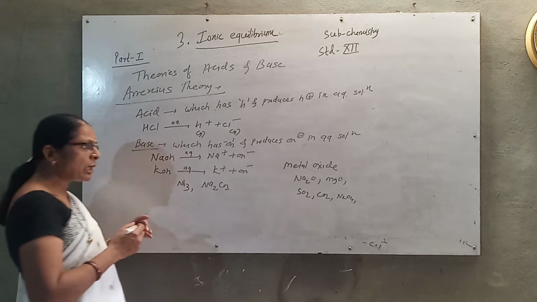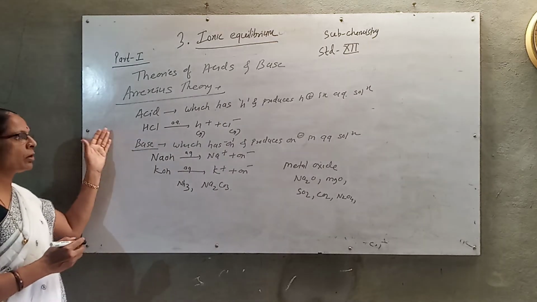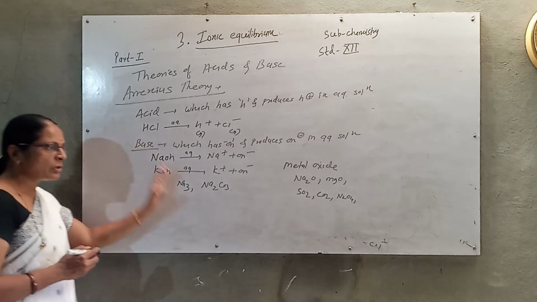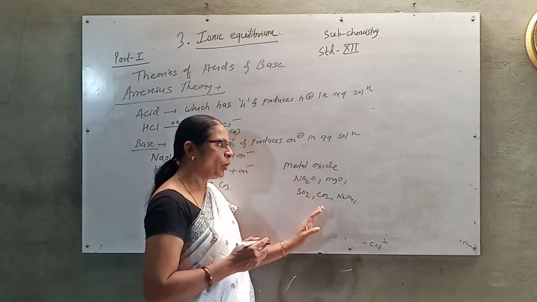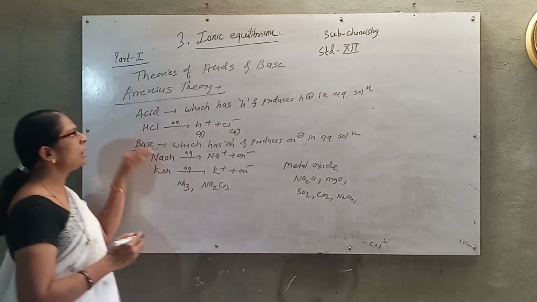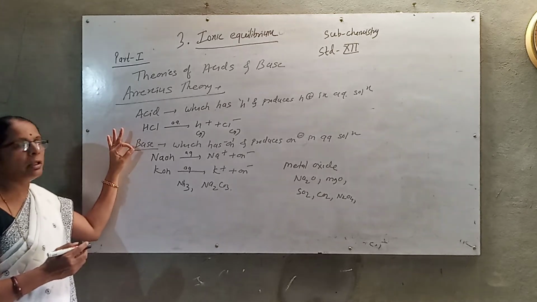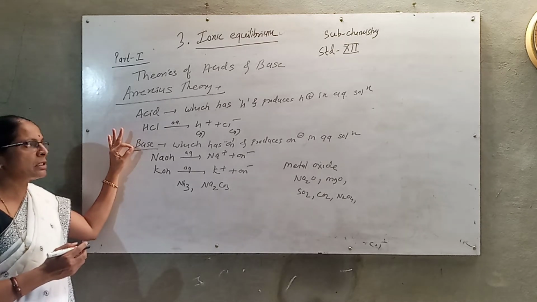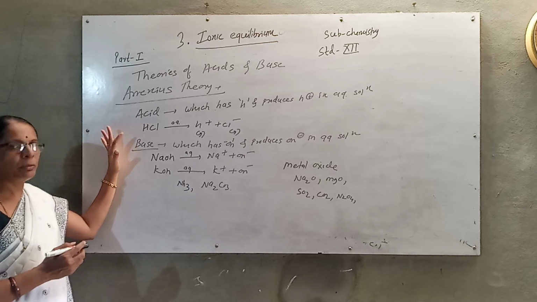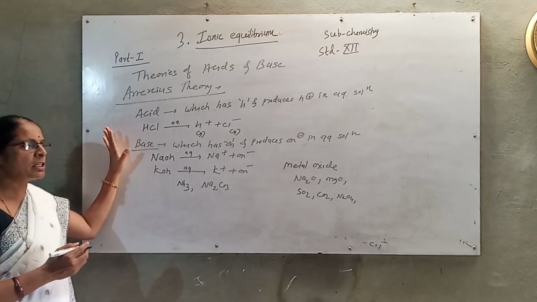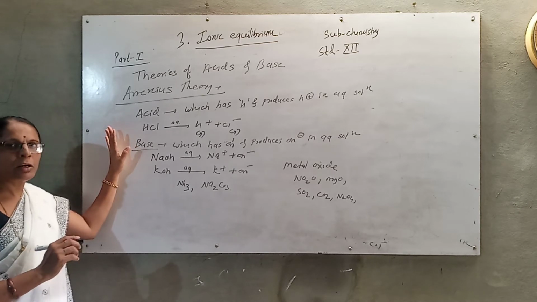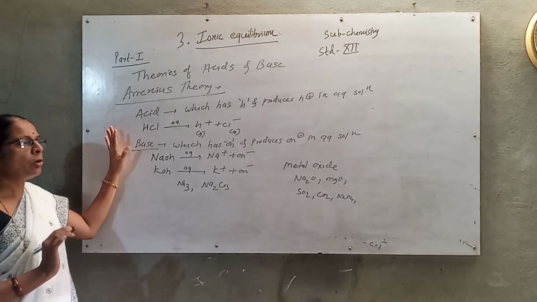All these oxides are not considered according to the Arrhenius theory because they do not have H plus and OH minus ions. This is the drawback of Arrhenius: it can explain only those acids and bases which have H plus and OH minus ions. Those which do not produce H plus and OH minus ions are not acids and bases according to Arrhenius.